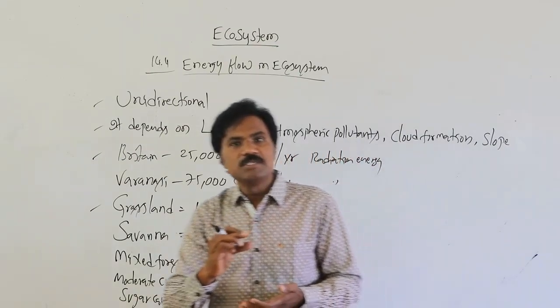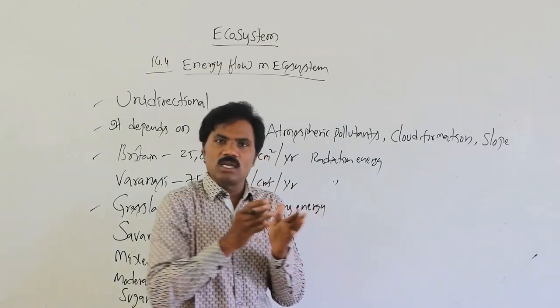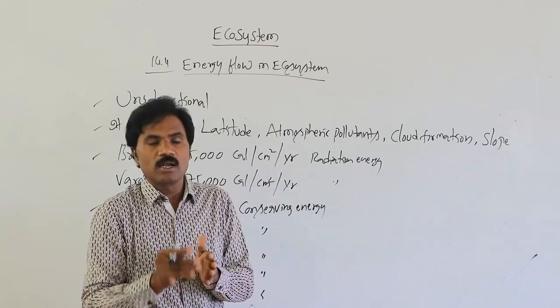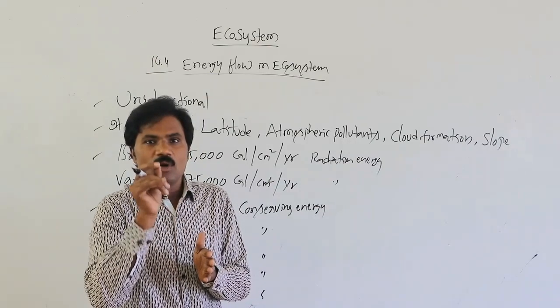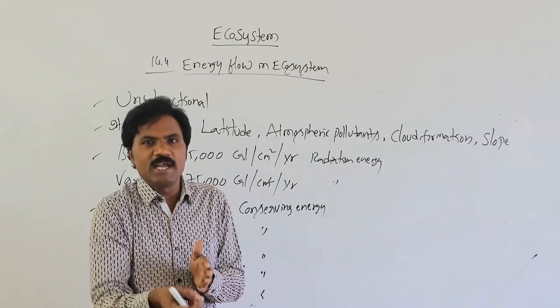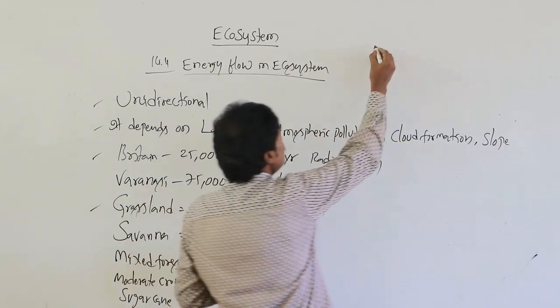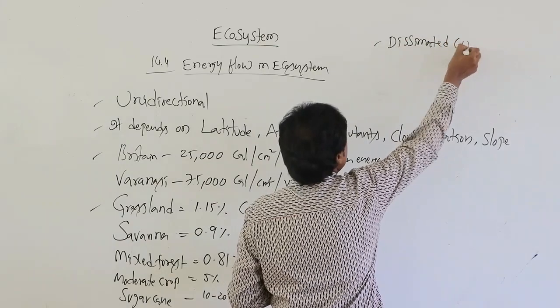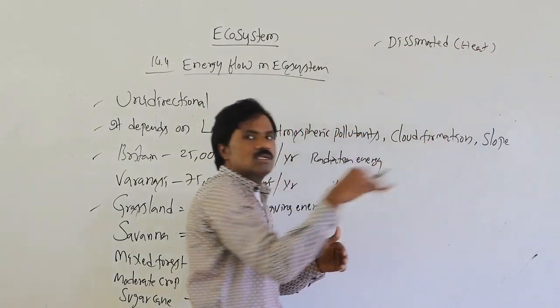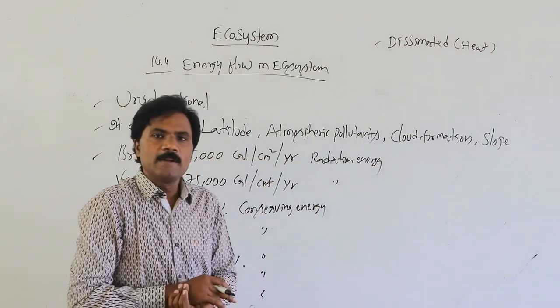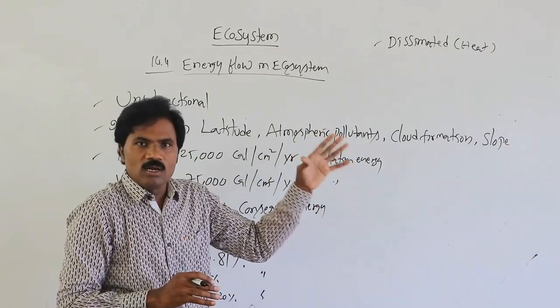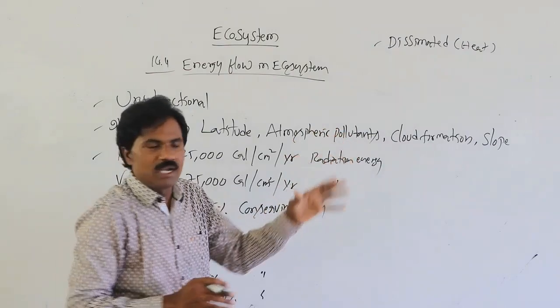But this energy gradually declines from one trophic level to another trophic level. That is most important. Why? Because most of the energy becomes dissipated, that means it is lost in the form of heat. From one trophic level to another, the energy flow declines.